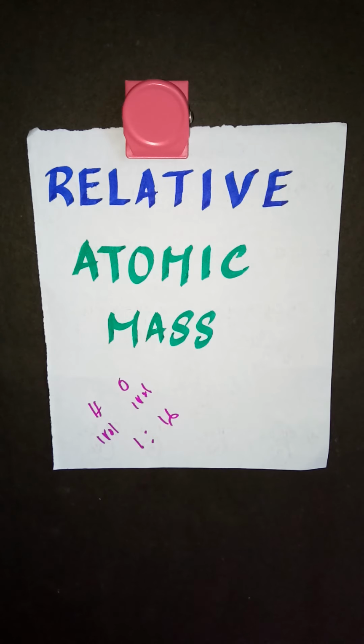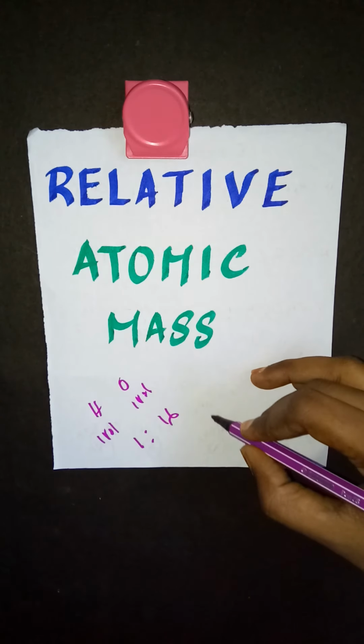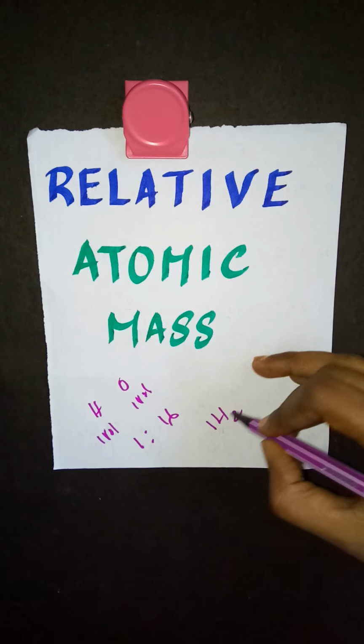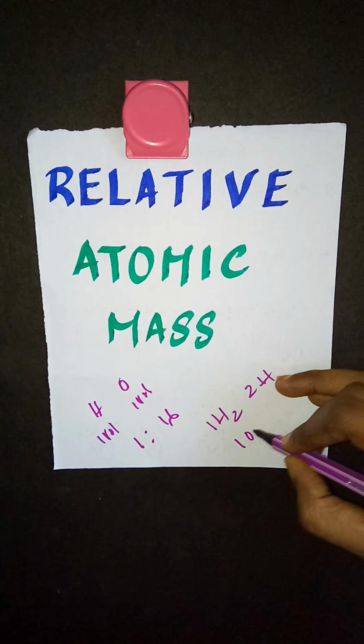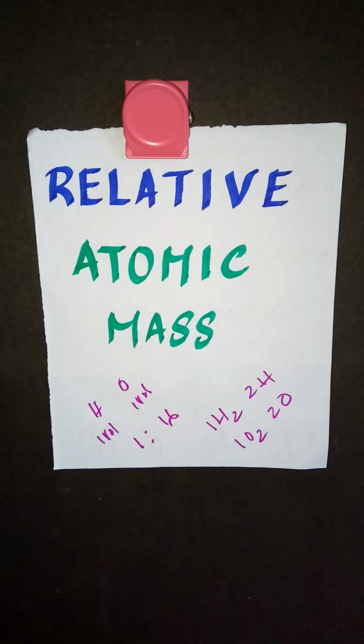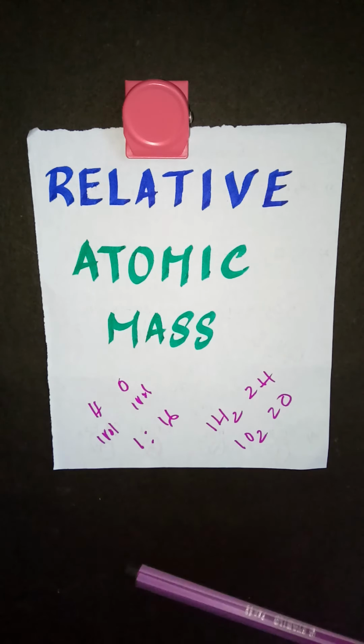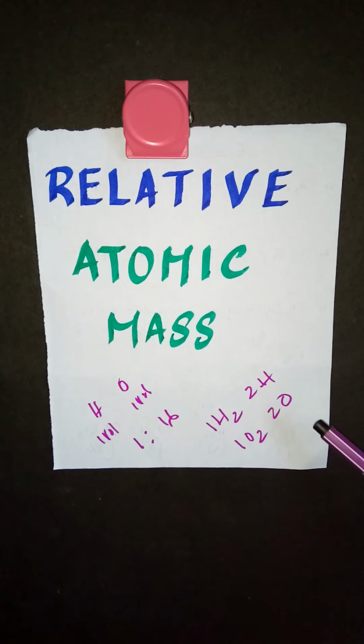And further, one molecule of hydrogen contains two hydrogen atoms. Same way, one molecule of oxygen has two oxygen atoms. So it can be interpreted that an atom of oxygen is 16 times heavier than an atom of hydrogen. Therefore, the actual masses of the atoms could not be determined, but their relative masses could be determined. So it follows that if the atomic mass of hydrogen is taken as 1, the relative atomic mass of oxygen